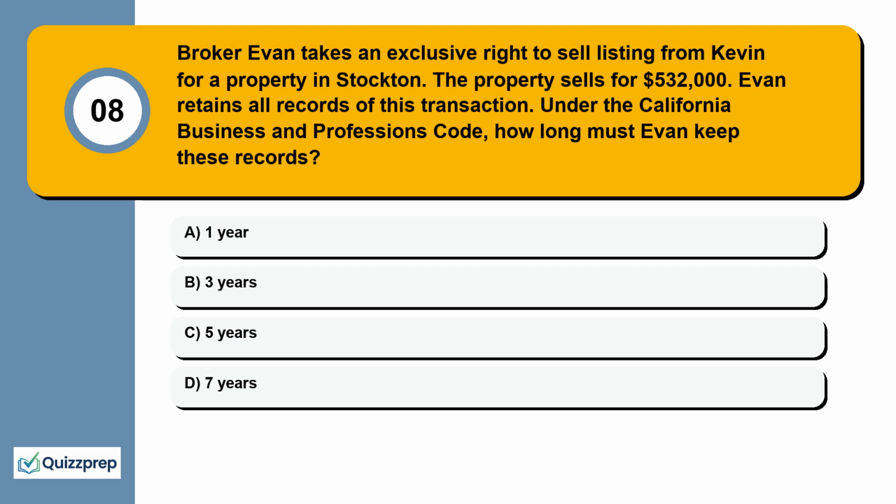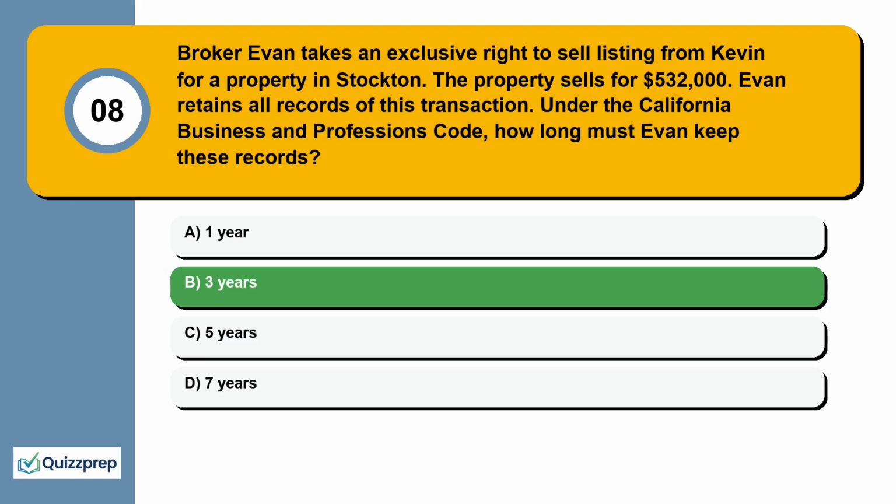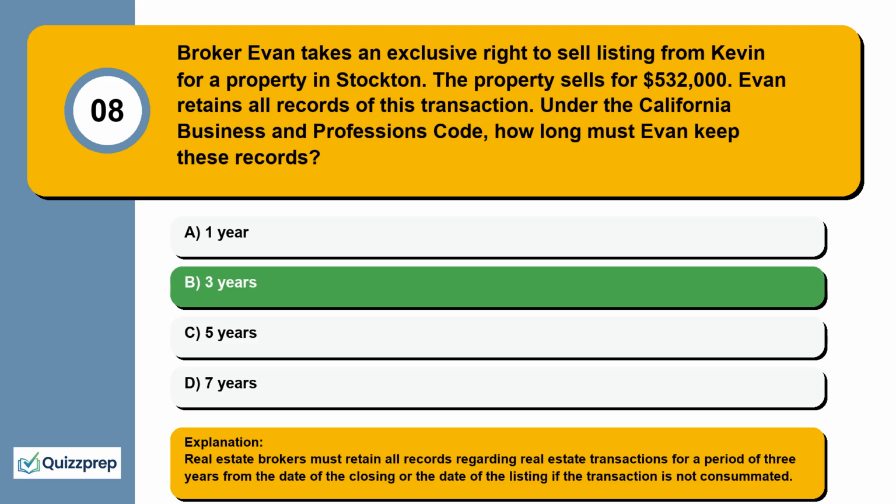Question 8. Broker Evan takes an exclusive right to sell listing from Kevin for a property in Stockton. The property sells for $532,000. Evan retains all records of this transaction. Under the California Business and Professions Code, how long must Evan keep these records? 1 year, 3 years, 5 years, 7 years. Real estate brokers must retain all records regarding real estate transactions for a period of 3 years from the date of the closing or the date of the listing if the transaction is not consummated.